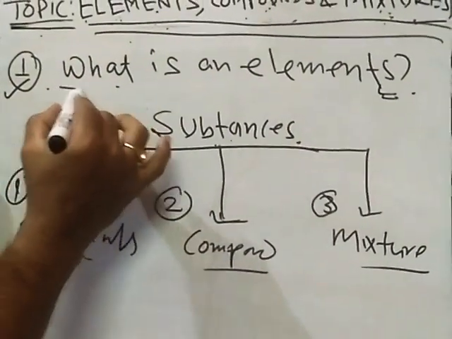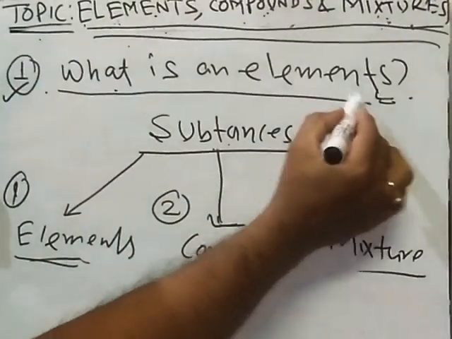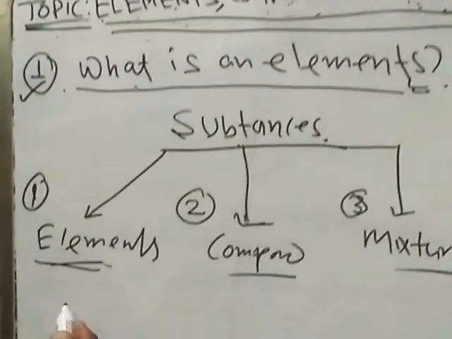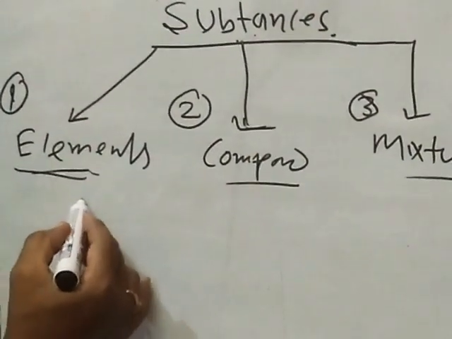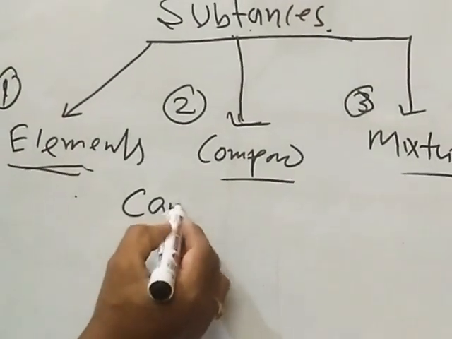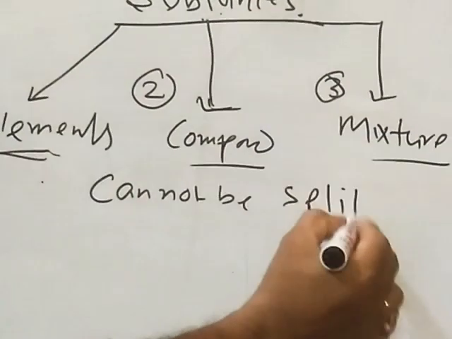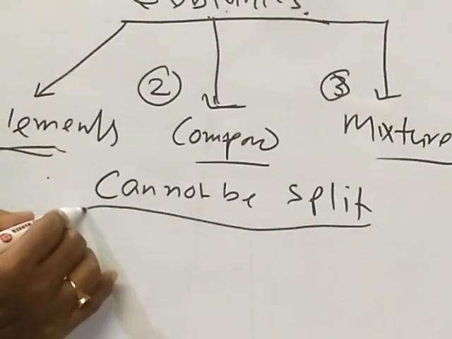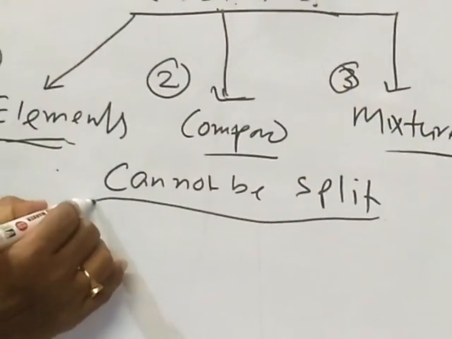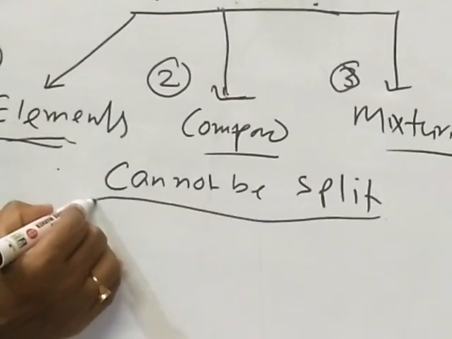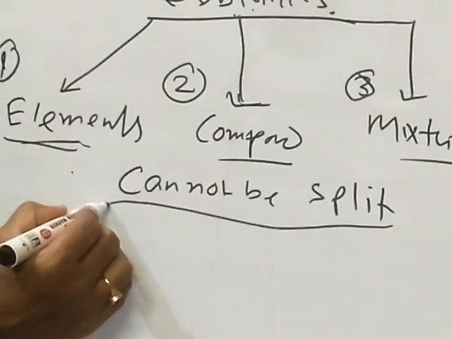Now we should know what is an element. An element is a substance that cannot be split into simpler substance by chemical means. May I repeat?